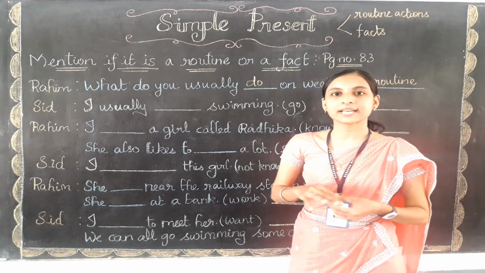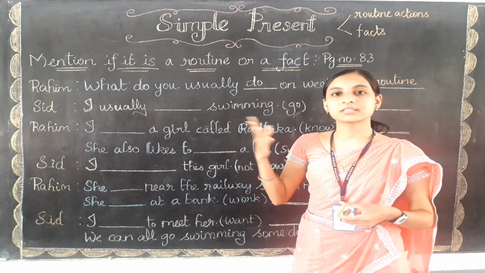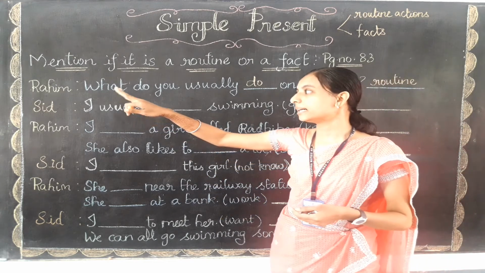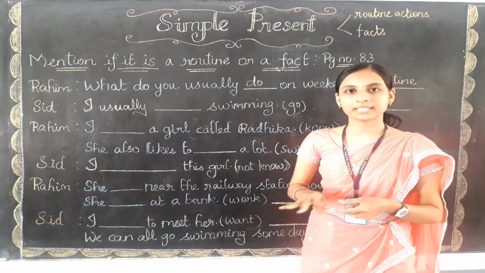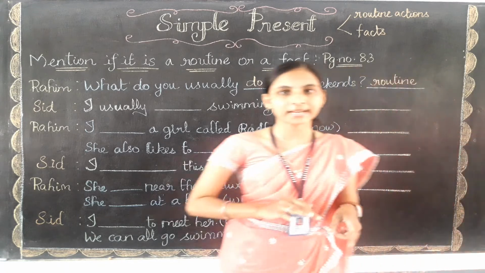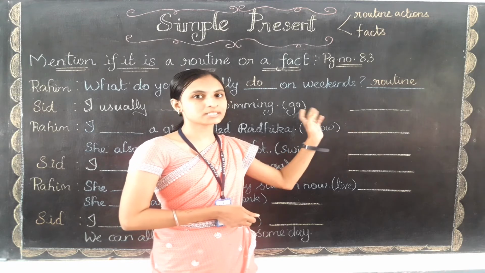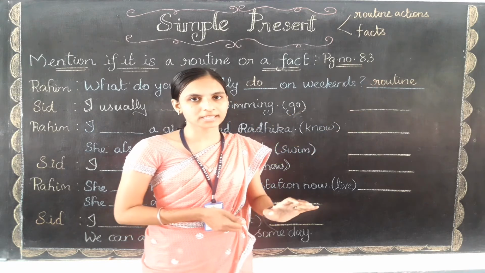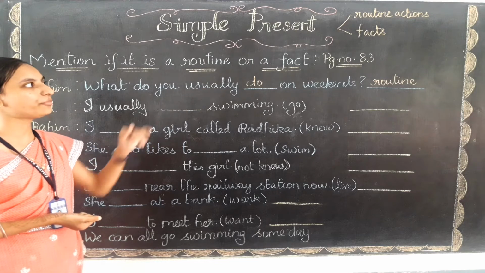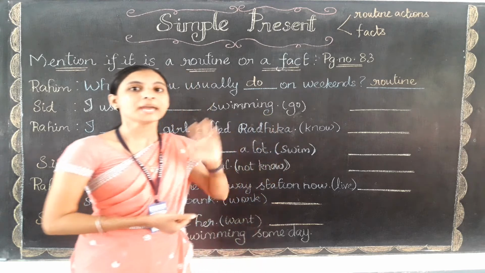So in this exercise you need to find out which sentence stands for routine action or which sentence stands for facts. Here they have given the dialogue between Rahim and Sid. You need to use the correct form of present in the blanks, and also write whether this sentence talks about the routine or the facts. Let me read out the question for you. Mention if it is a routine or a fact. It is in your book, page number 83. For your reference I have written the page number also.